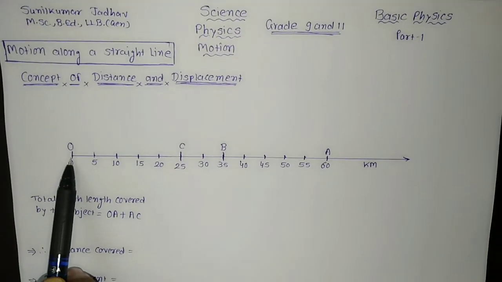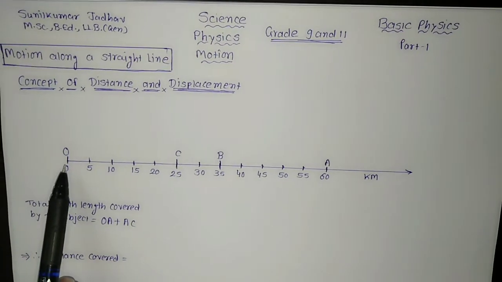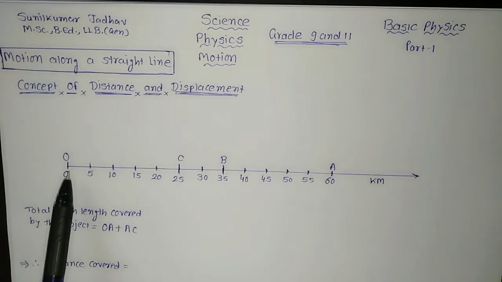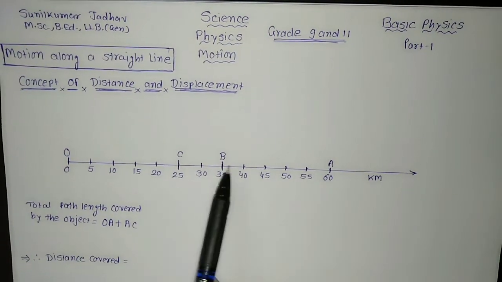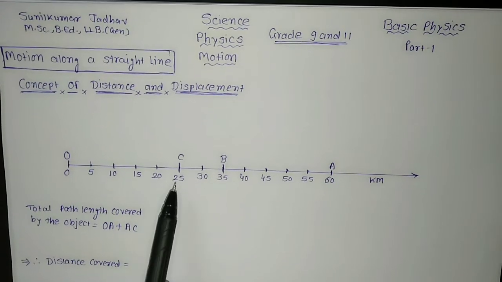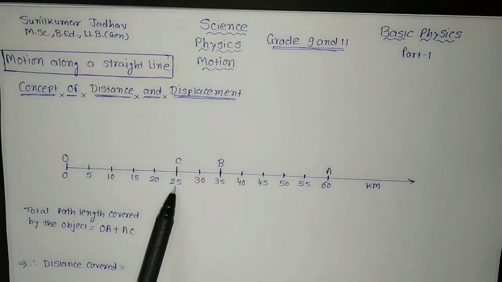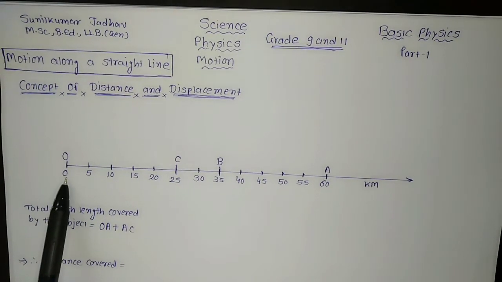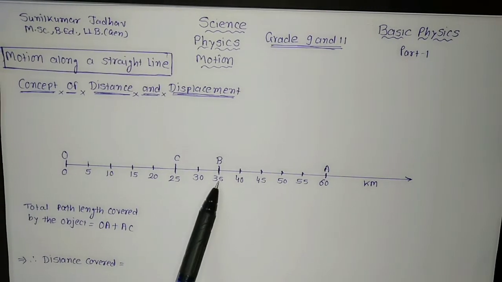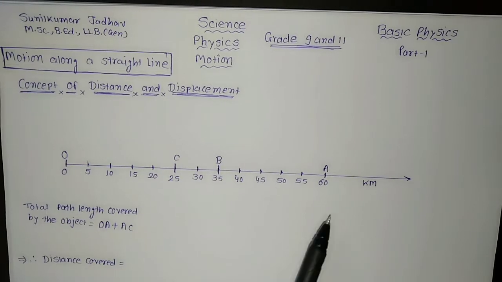In this reference, as we say, the train is a reference for us if we are sitting inside the train. In the same way, this O is a reference point. Let A, B and C, these 3 points, represent the position of the object at different instances. You can see this point C is 25 kilometers away from point O. Point B is 35 kilometers away from point O, and point A is 60 kilometers away from point O.